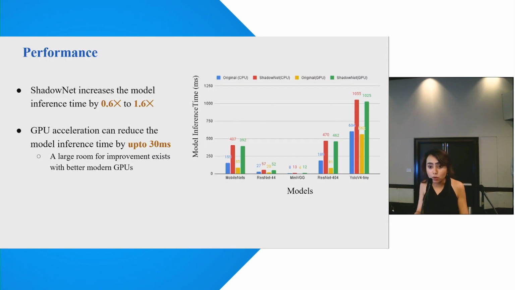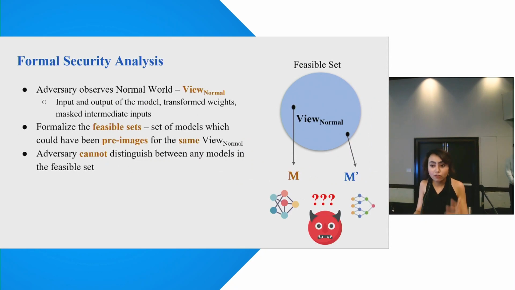It is important to note that the performance improvement from GPUs can only get better as we use more modern and recent GPUs. Now let's look at the formal security analysis of ShadowNet. Recall that the adversary can see everything that is visible in the normal world, which is specifically the initial input and the final output of the model, the transformed weights of the linear layer, and the masked intermediate inputs. We call this the view normal.